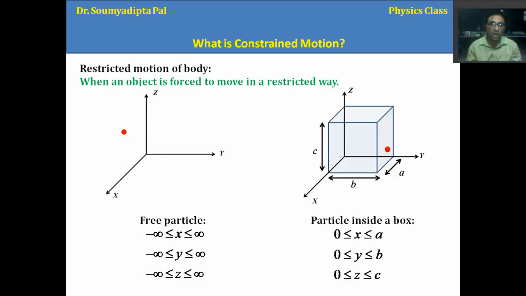Okay. Now if I close this particle in this closed box, and the dimension of the box is like this: in the x axis the length is a, in the y axis the length is b, and the z axis the length is c. So in that case the constraint of the particle is that the particle is constrained within this length, 0 to a along the x axis, 0 to b along the y axis, 0 to c along the z axis, right? So this is the simple concept of constraint motion.